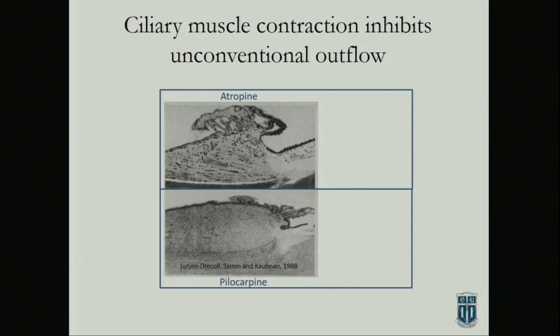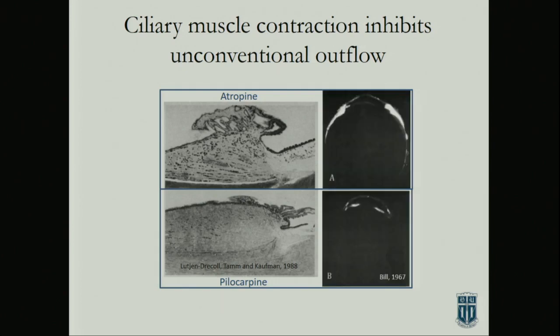You can see the muscle pooch up, and you can see they used, I think it's called Hendrix stain, Ernst, that can trace the spaces between the ciliary muscle, and you can see on the top panel that those spaces are open. When the muscle shortens, as you do when you contract it with pilocarpine, those disappear. And why is this important?